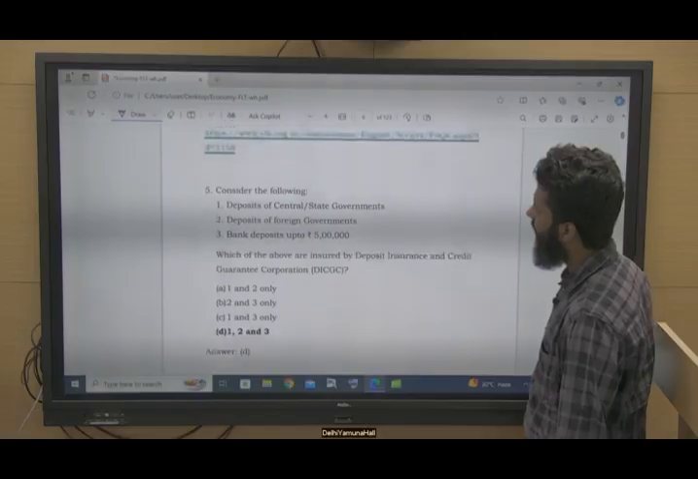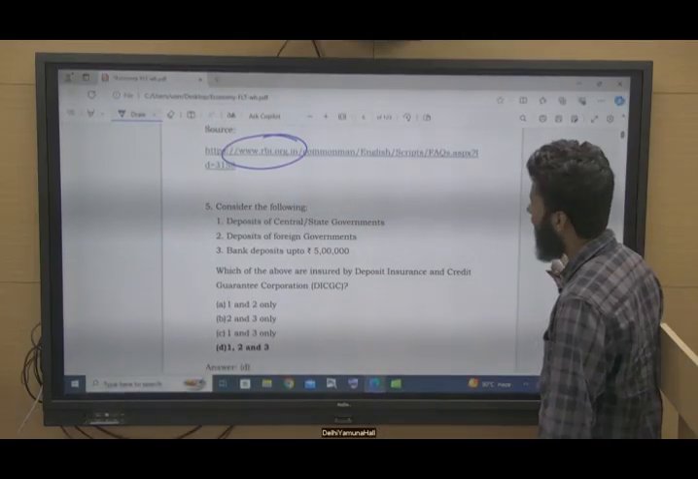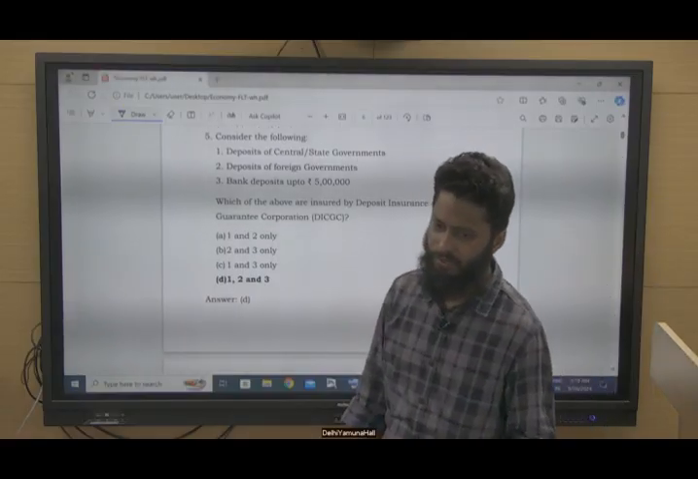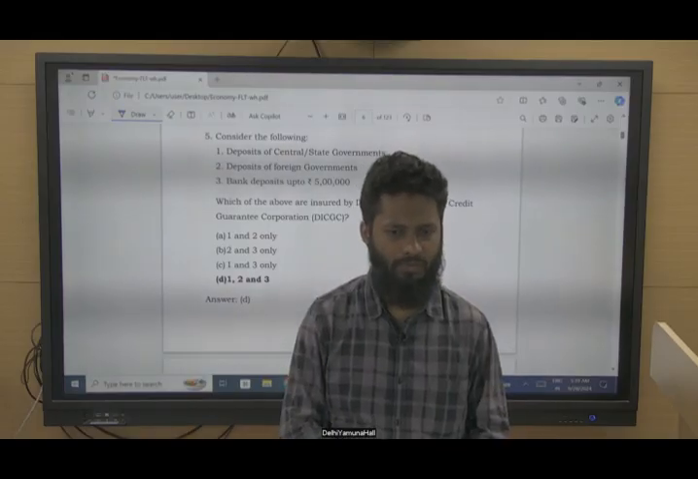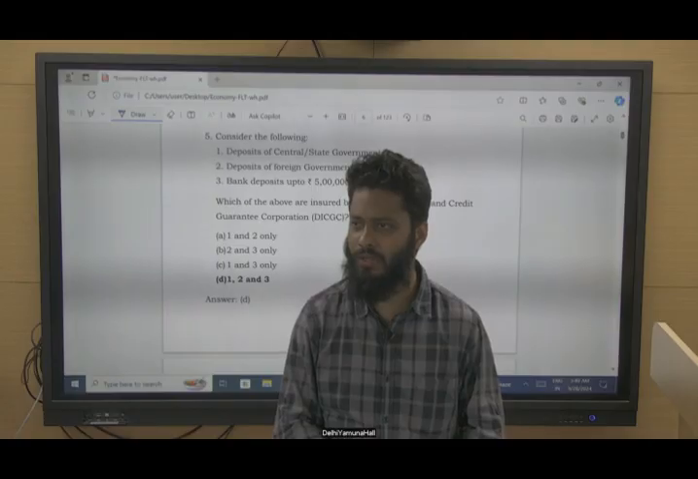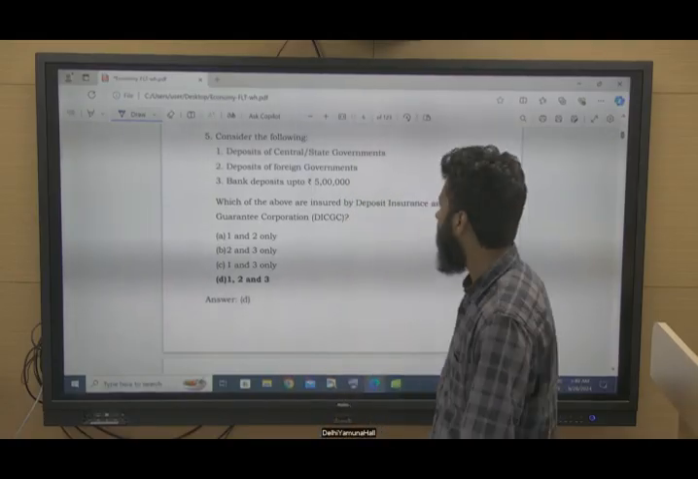This information is available on the website of the Reserve Bank of India, right? Questions are being formed from it. We have seen this in previous year questions also. Questions are formed from the websites of RBI also. For example, there are FAQ sections with respect to different topics, so questions can be asked from them.